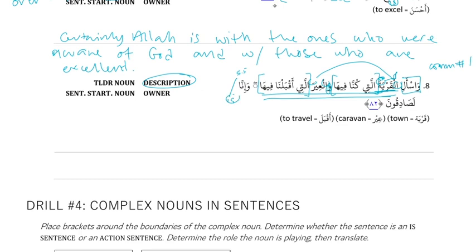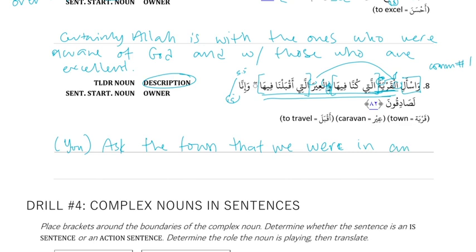Okay, translation. وَاسْأَلْ. And you ask. Al-Qarya, the town. Ask the town which we were in. And we're not going to translate the ha because it's an awkward pronoun. We're not going to say which we were in it, just that we were in.